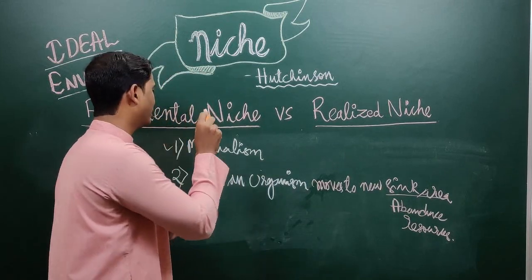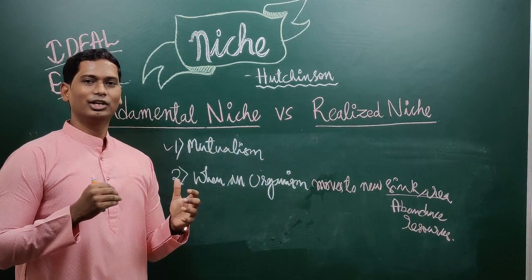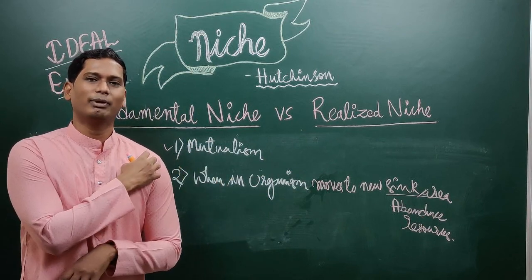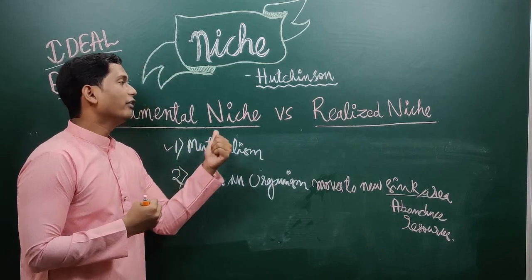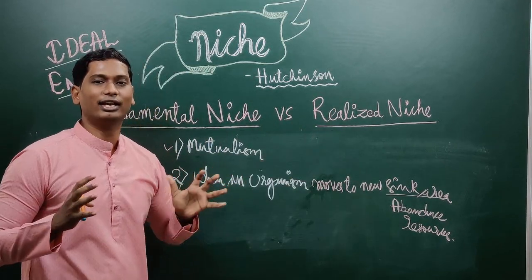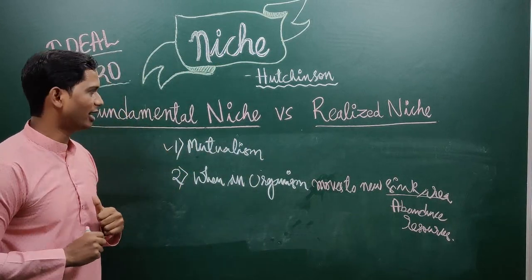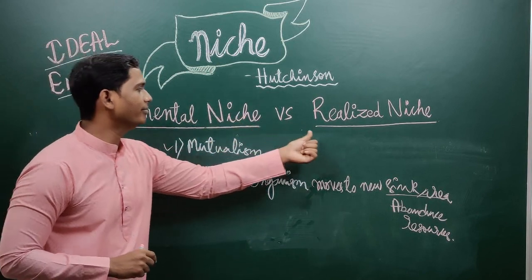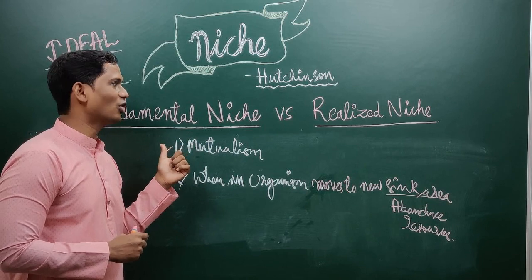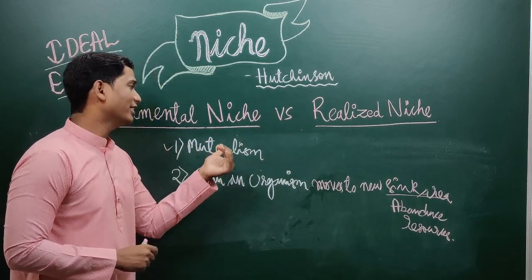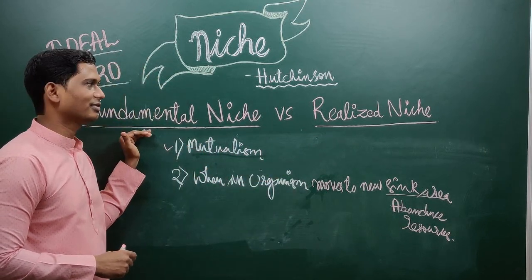Let us understand the first condition. First condition, mutualism. In India we simply call it cow killer. In English we can say, you scratch my back, I will scratch yours. What happens here is both will get benefited, but the realized one, his tank is hefty. Consider he has an ability to eat 2 pizzas. The fundamental niche fellow has the ability to eat only 1 pizza. When he feeds him, he will give 2 pizzas. When he feeds him, he will give only 1 pizza. Who will get benefited more? Realize this, right? This is obviously mutualism. In such a case, organisms can experience a greater niche.